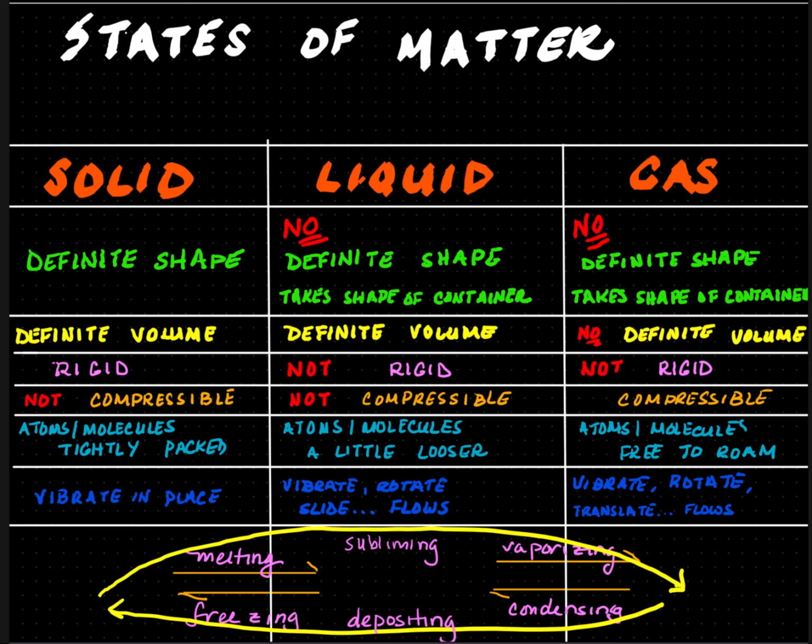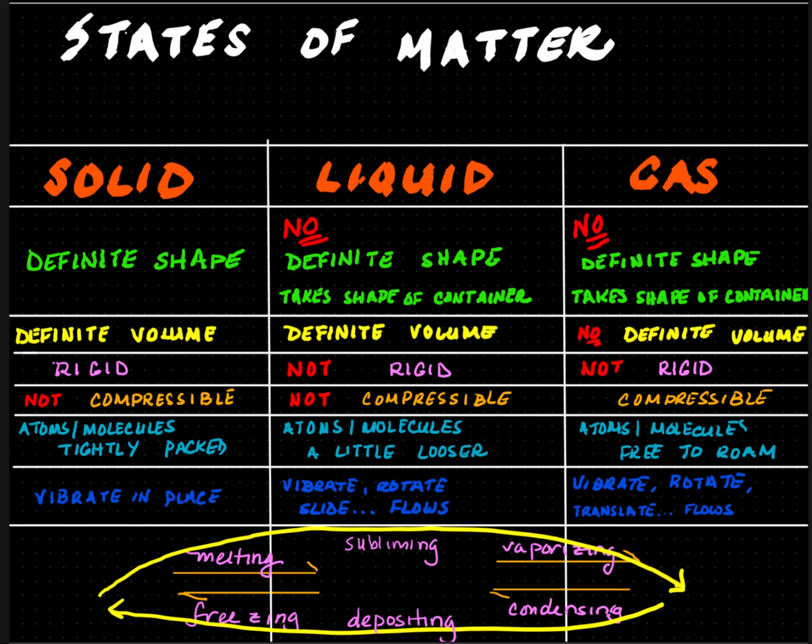For solids, atoms and molecules are tightly packed. Liquids, the atoms and molecules are a little looser, so they can slide back and forth. Gases, the atoms and molecules are free to roam. They're not held tightly. Solids in general, molecules and atoms vibrate in place.